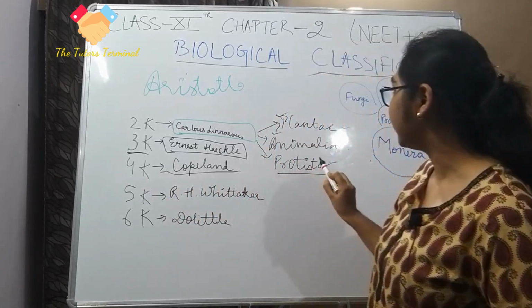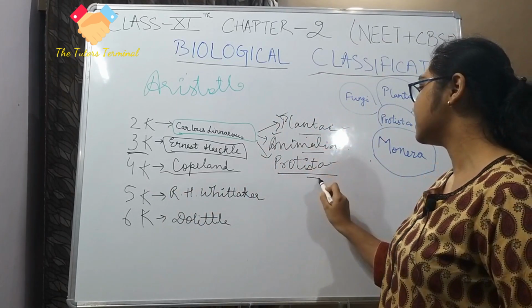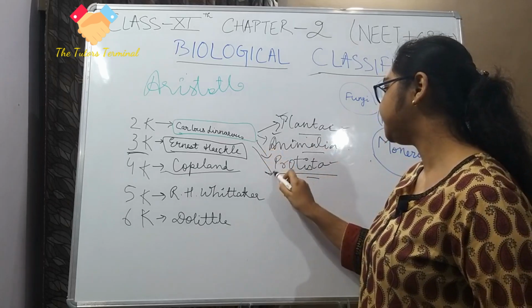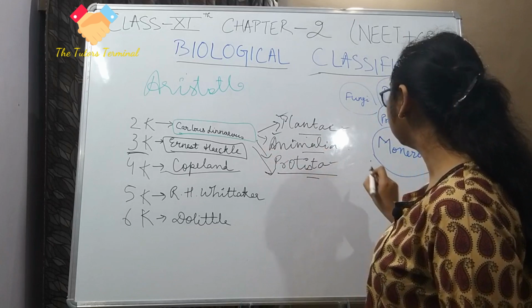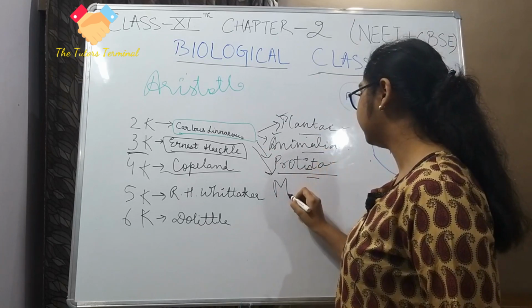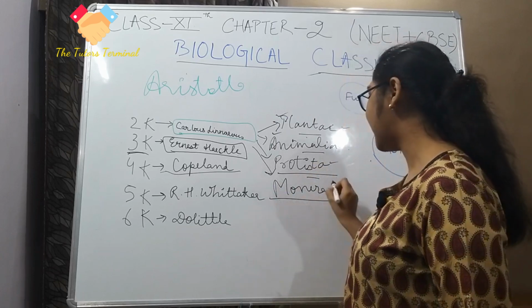He was like, okay, Plantae, Animalia, Protista, let me add Monera. Let me add Monera, which is bacteria.